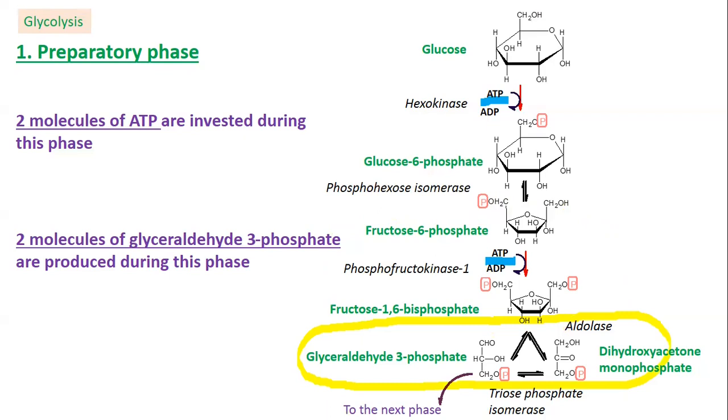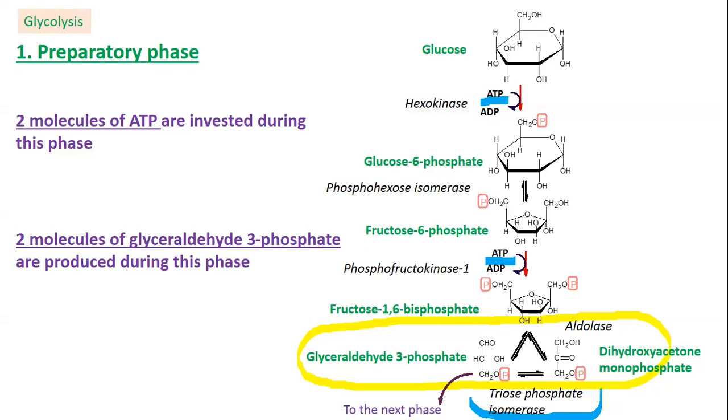These three carbon molecules can be interconverted, and this conversion is catalyzed by triosephosphate isomerase. This is the end of the first phase. In general, glyceraldehyde 3-phosphate formed directly from fructose 1,6-bisphosphate or via dihydroxyacetone monophosphate will be the focus of the next phase. Summing up the first phase, we can say that the gradual phosphorylation of the 6 carbon molecule reduces its stability and leads to its breakdown with the formation of 2 trioses.